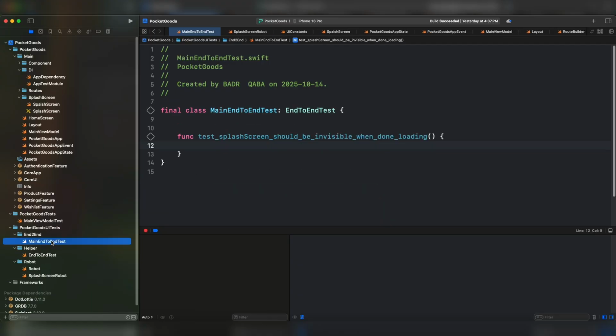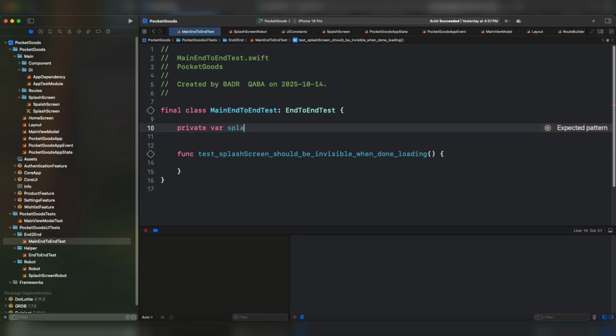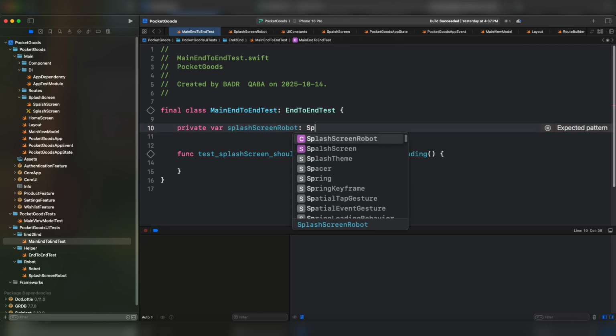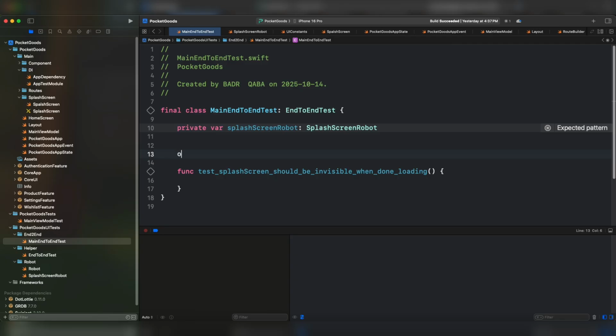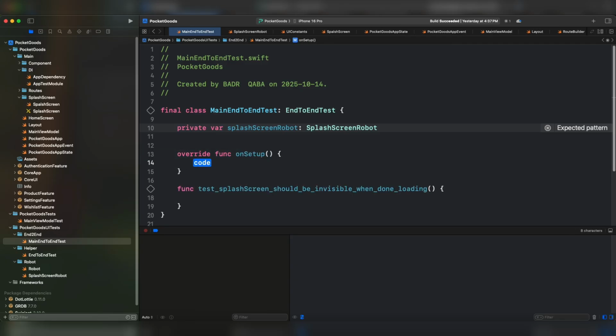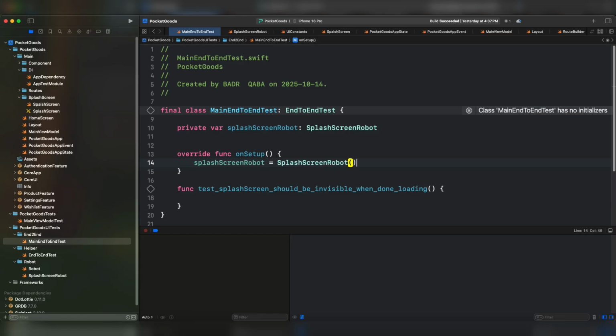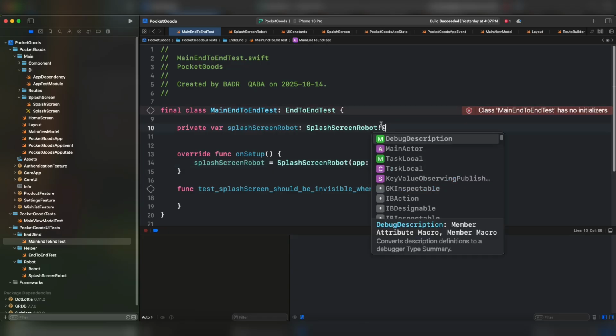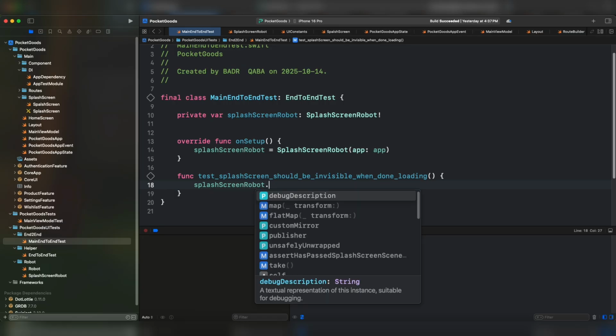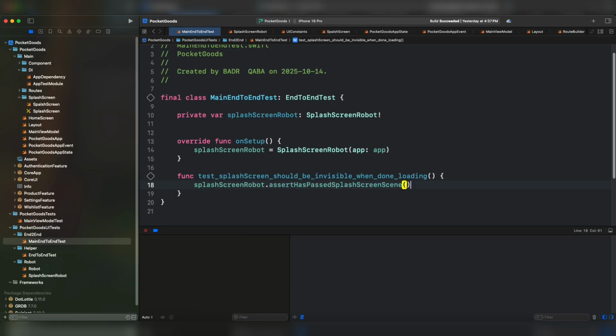Let's come back to the main end-to-end test. We have to create the instance of splash screen robot of type splash screen robot. And we have to override the function on setup because we need to provide the instance and to initialize the instance of the splash screen robot. Splash screen robot, and we have to provide as an argument in the constructor the application from application under end-to-end test. And we have to use this symbol to force the non-null value. Splash screen robot and assert has passed splash screen scene. That's pretty much it for this test.